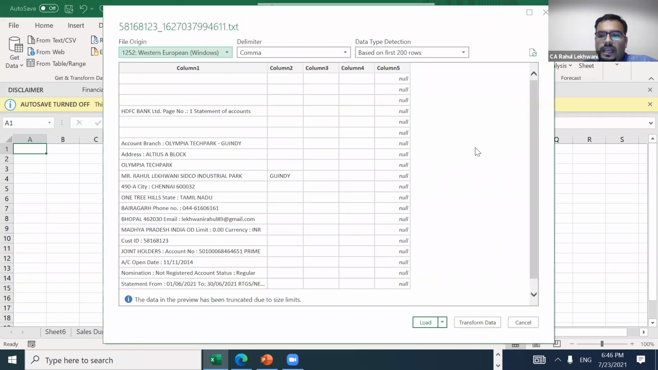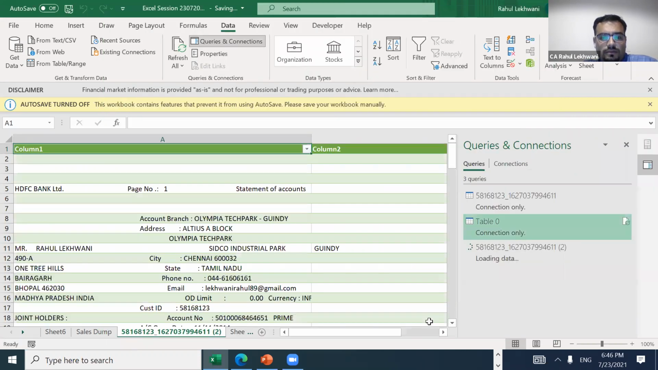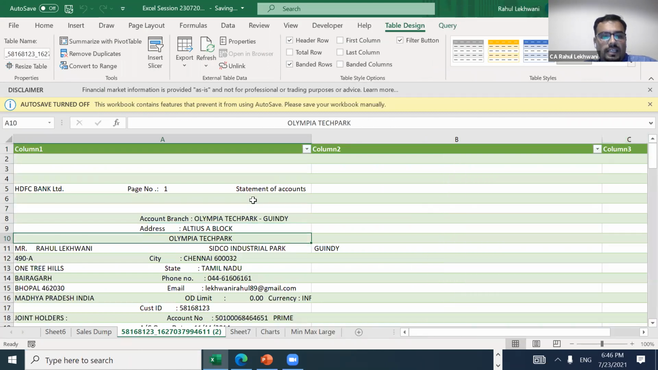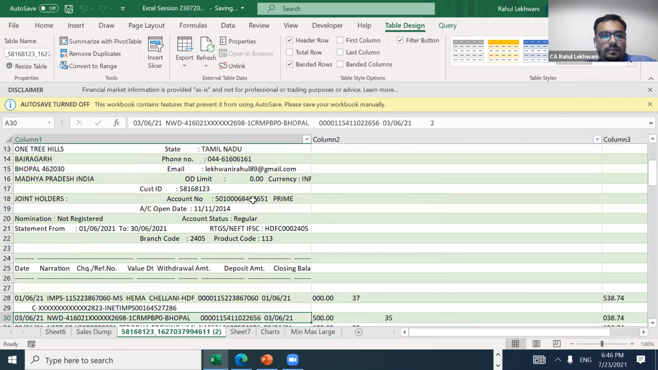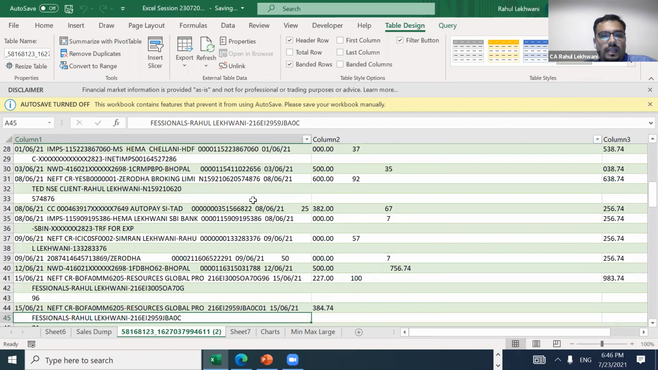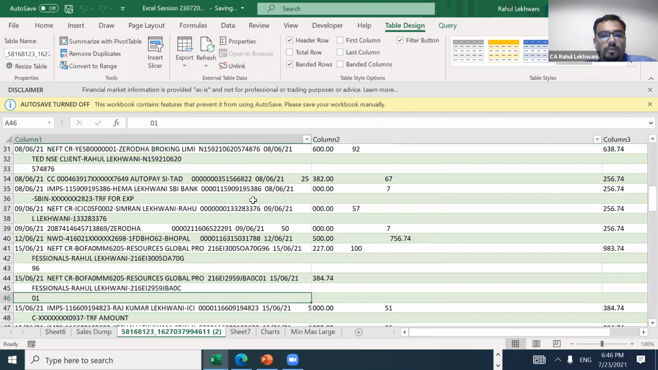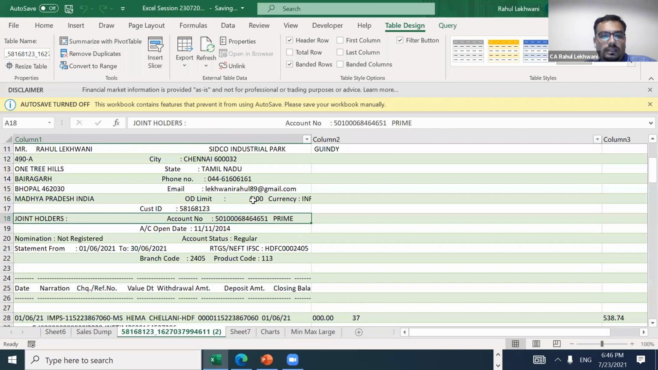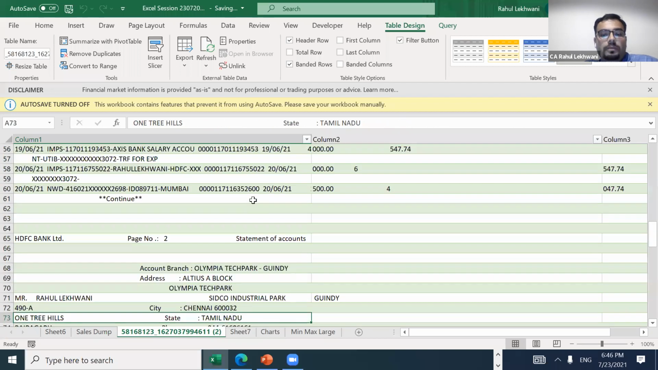See, this is how it is actually showing me. Okay. Then I need to load the data. See, the data has been loaded, right? So whatever the unwanted data is there, and we see every data is in the first column only. If you can see, every data is there in the first column only. This data cannot be used.